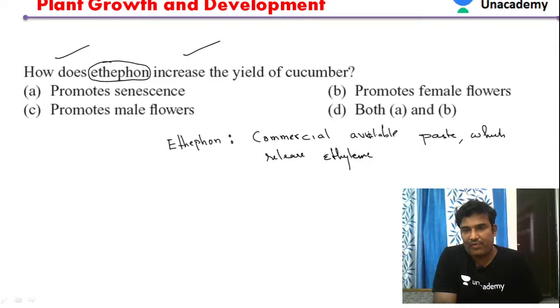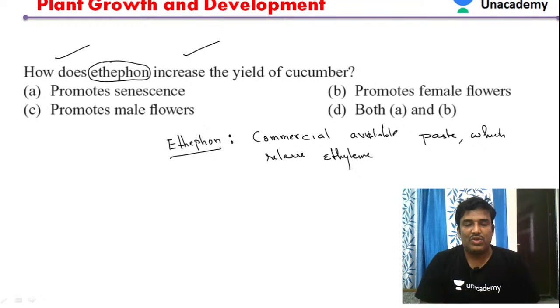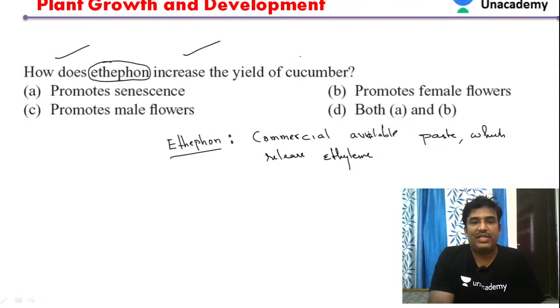That is called ethephon. So what happens? This is an ethylene paste actually. So this is mixed in the water and is sprayed onto the plants actually. So this is a commercially available paste which releases ethylene actually.